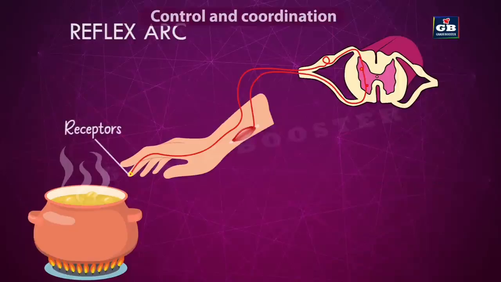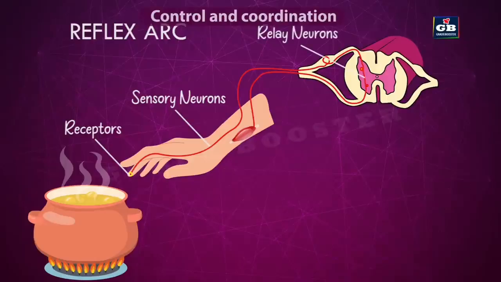It has receptors, which receive the information about the stimuli, and sensory neurons, which carry this information from the receptor to the spinal cord and relay neurons. These neurons process the information about the stimuli and produce the responses. These responses are carried by the motor neurons. The motor neurons carry these responses from the spinal cord to the effector.